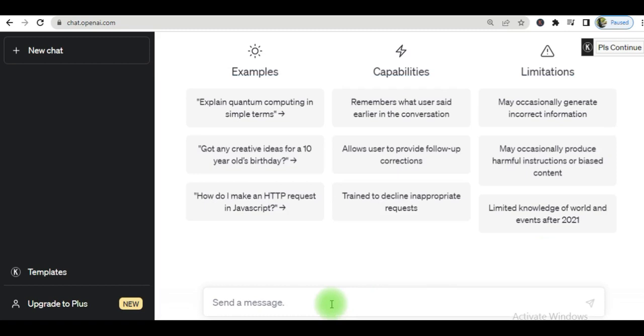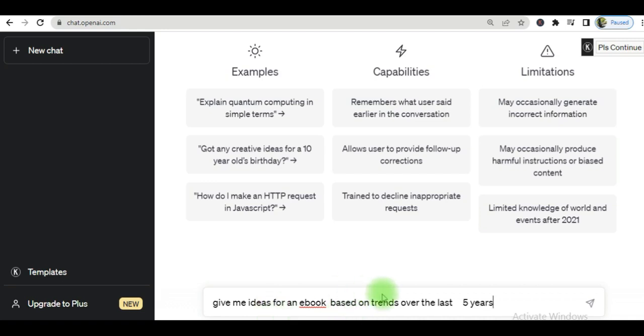Now the next thing is to actually start doing the work in ChatGPT. Here is where we start giving ChatGPT some prompts. The first thing I'm going to ask ChatGPT to do is to give me ideas for an ebook. You can have your prompts be pretty much as simple as what I have here, or you can choose to be more defined in your prompt. The more defined your prompts are, the better or more refined the results from ChatGPT will be.